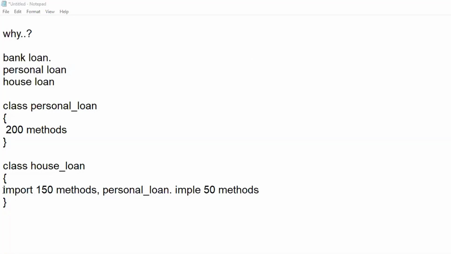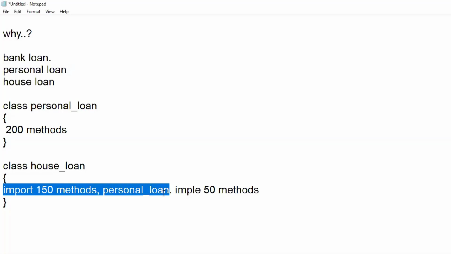So now how to use this particular part, that means how to import all these methods of a personal loan, right? To import or to add, so means to achieve or to get the properties of one particular class into another, you will be using the concept of inheritance.